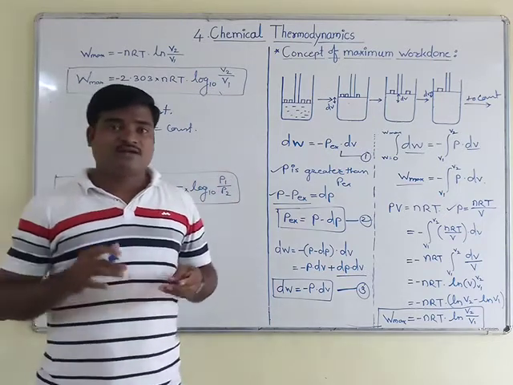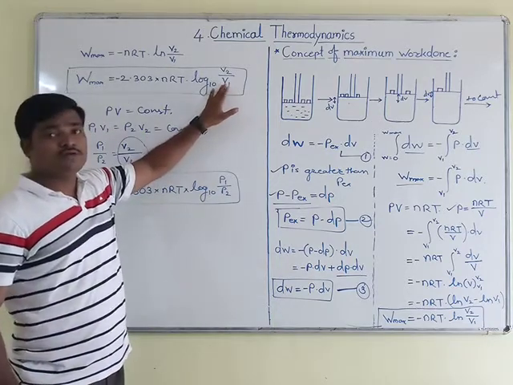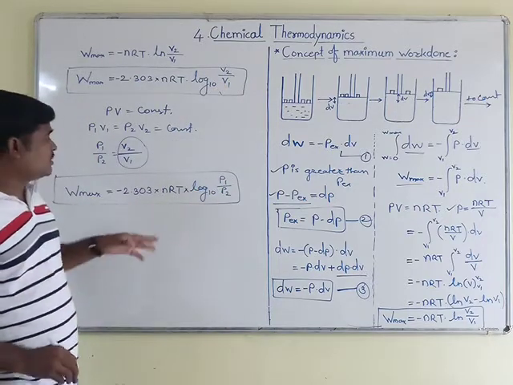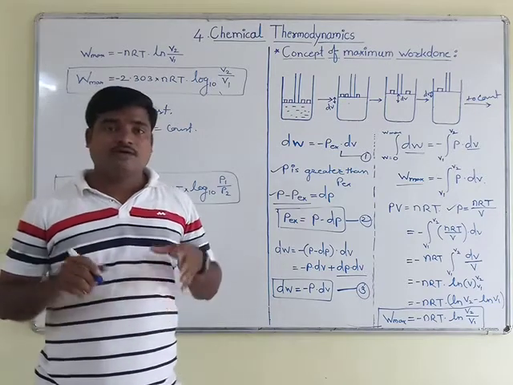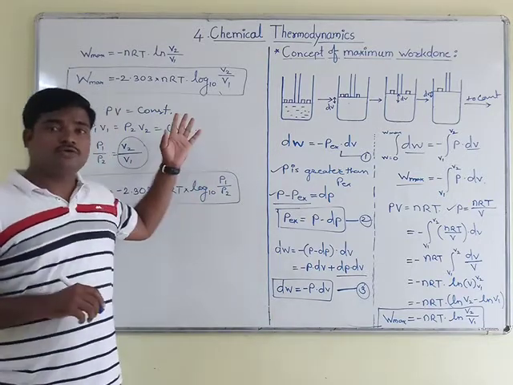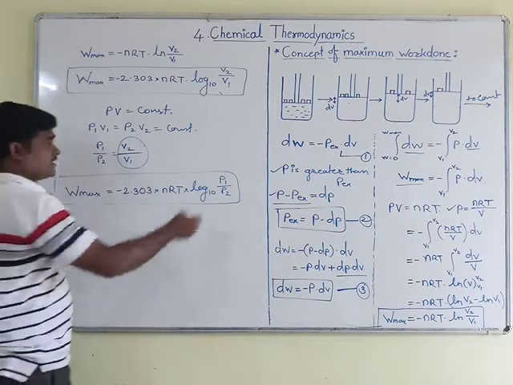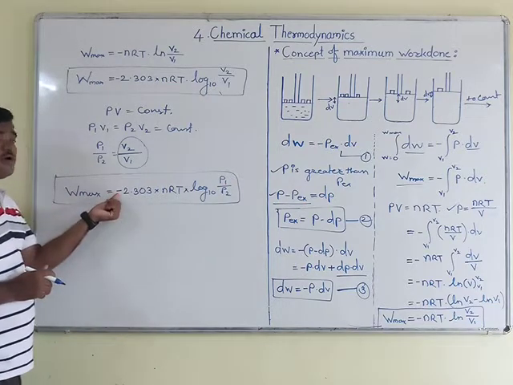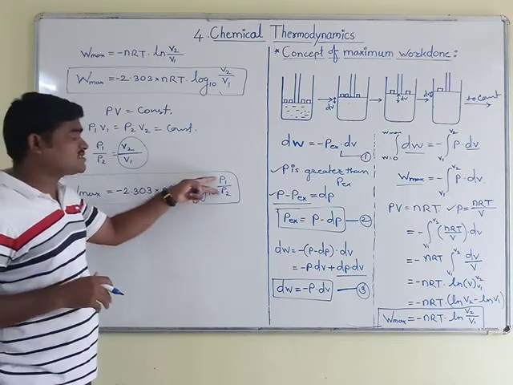So in numericals they will ask either by giving initial and final volume, or by initial and final pressure. So I have given alternative equations here. You can use any equation, whether they have given pressure or volume, whichever you require. Suppose you don't want this negative sign, then what changes do you make?